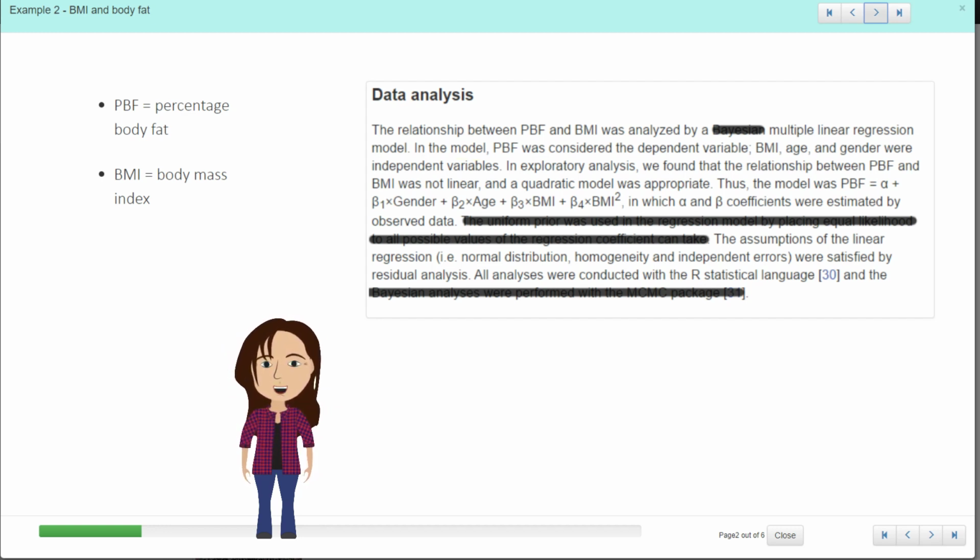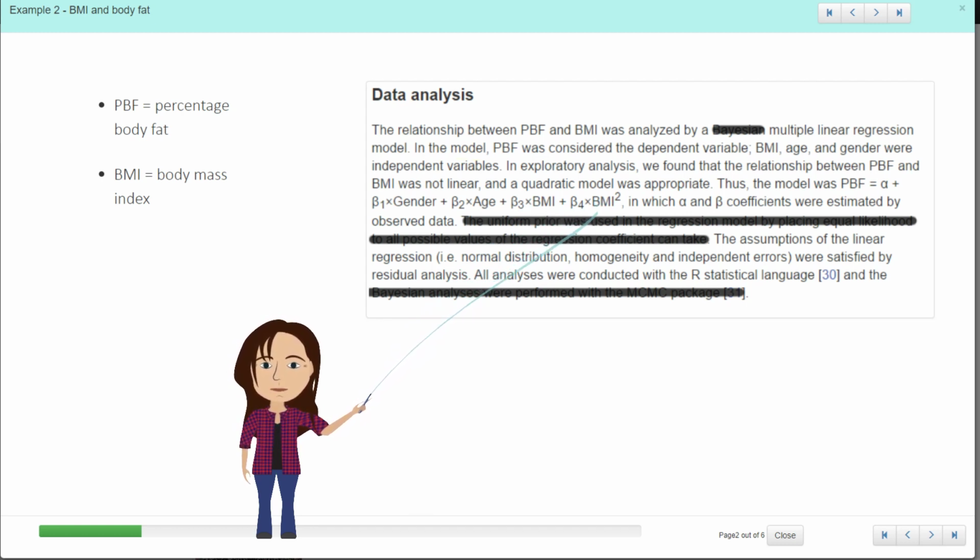So they've said that they have used a multiple linear regression model, and they've actually given us the equation. Again, if I get my pointer out. So they've said the equation is percentage body fat is equal to some constant plus an adjustment for their gender plus an adjustment for their age plus something to do with their BMI, and then we've got another BMI term which is squared, and this would be an indication of a curve,